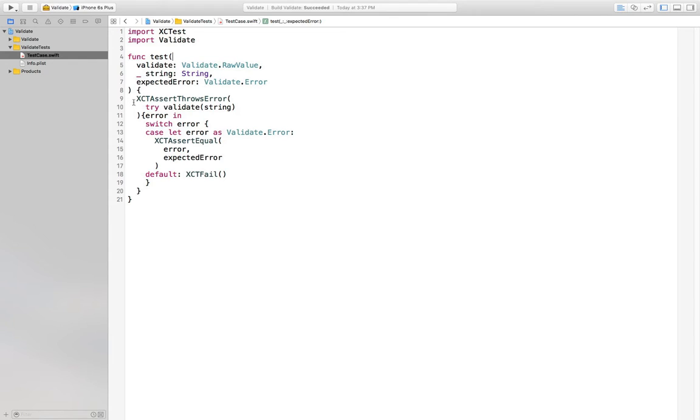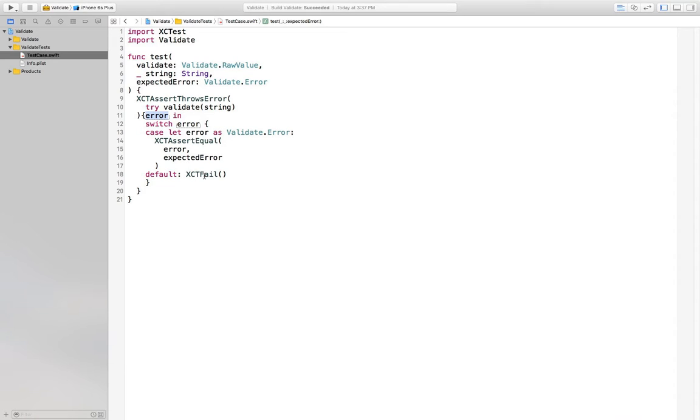Then we'll assert that an error is thrown. I have never seen the assert throws error before. I've only really used, like assert equals or similar, so. The test will only pass when we actually are executing this closure, which happens when an error is thrown. And here we have that error. So we'll have one more case later on, but for right now, the only thing that this might be is going to be a validate error, and then we'll just make sure that that error is equal to the one that we expected. The default will be that we fail.